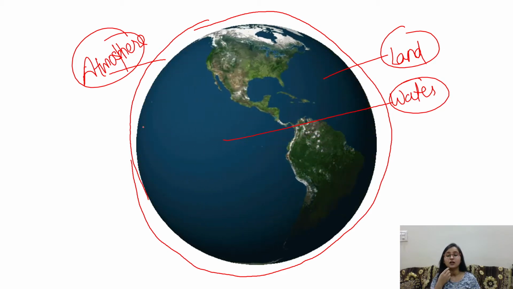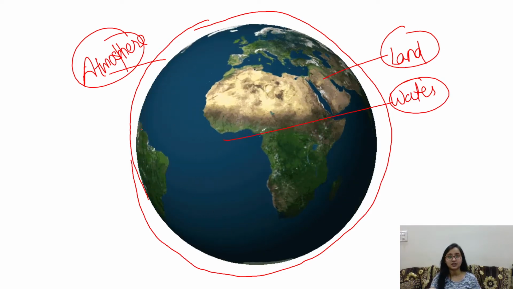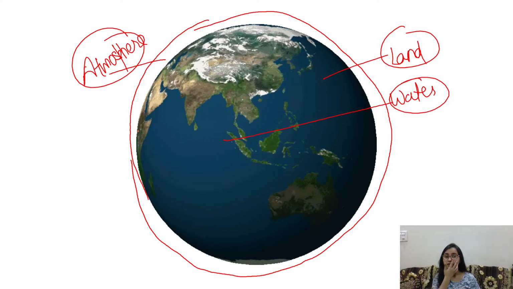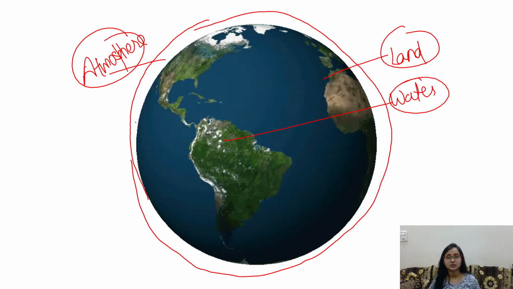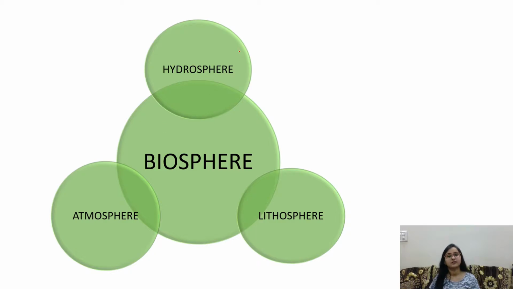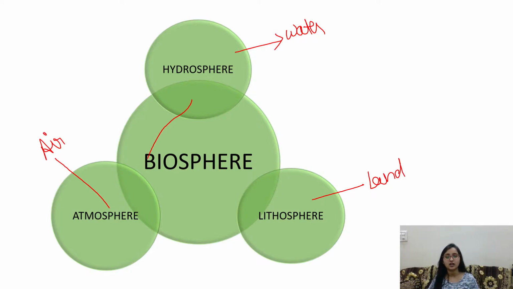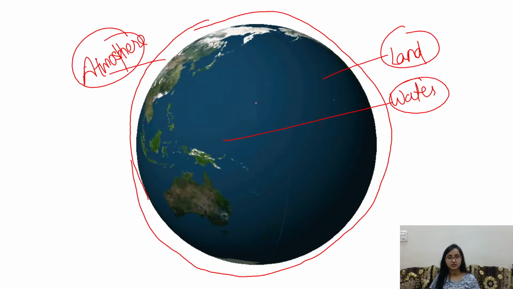Domains means the main things that exist on earth that make the earth a habitat. So let's discuss. We are discussing hydrosphere, that is water. We will discuss lithosphere, that is land, and we will discuss atmosphere, that is air. And when the hydrosphere, lithosphere and atmosphere come together, they form life on the earth.